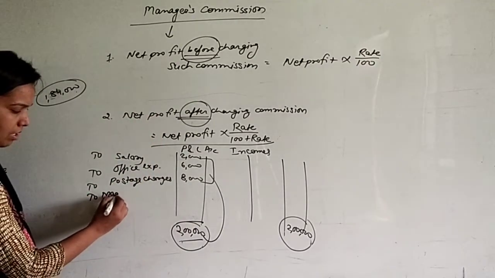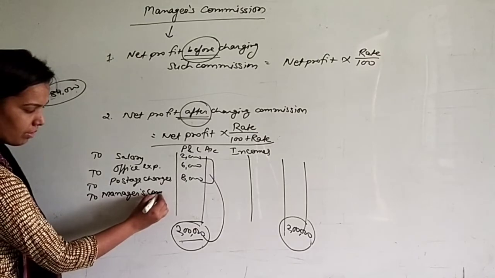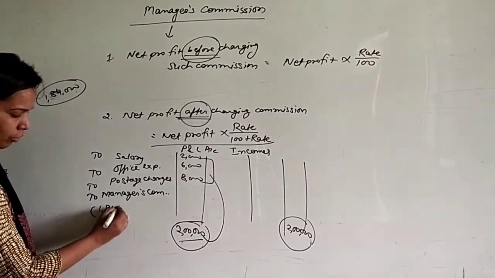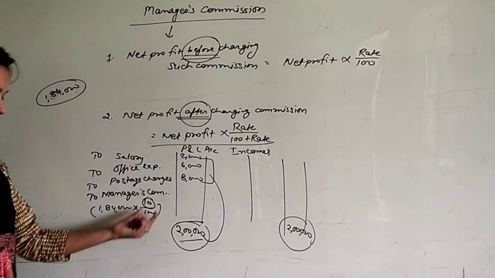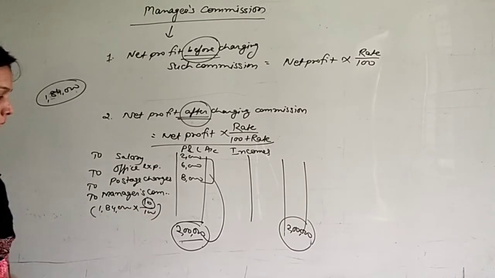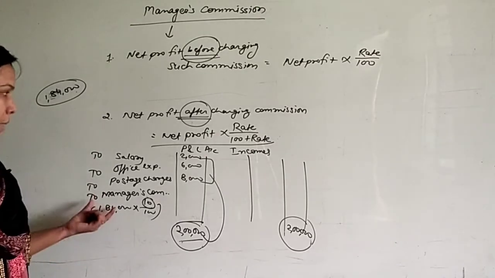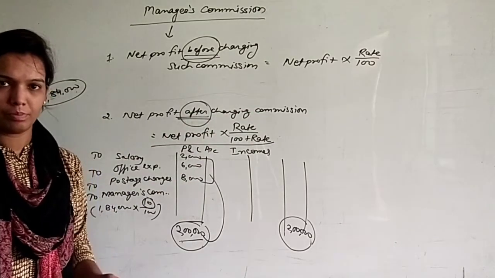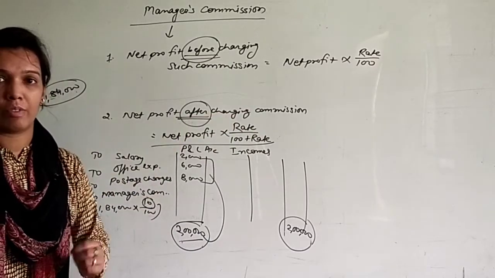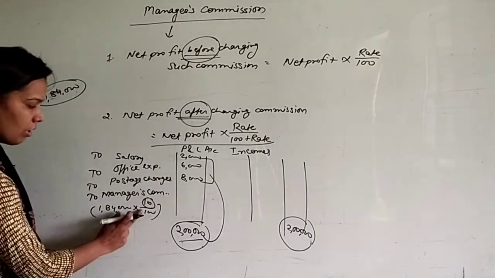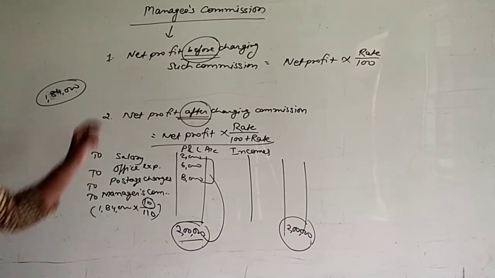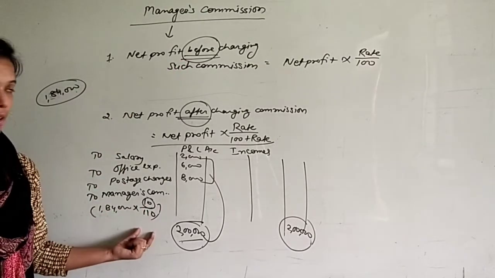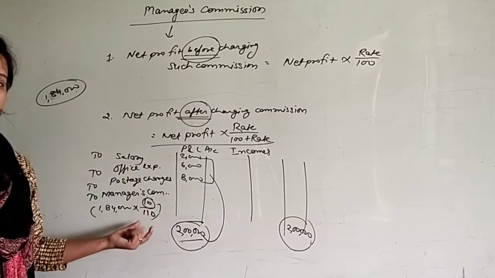So if there is manager's commission also in the question, how will we calculate that? 1,84,000 multiplied by 10 upon 100. If the rate is 10%, then we write 10 upon 100. This is the simple method. But suppose in the same condition it is given that you have to calculate manager's commission on net profit after charging such commission, and you don't have the commission amount. In that condition, we will write here 110. This is the simple difference: if there is before, we write rate upon 100, but if there is after, we write rate upon 100 plus rate.